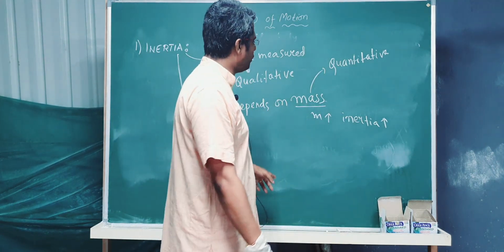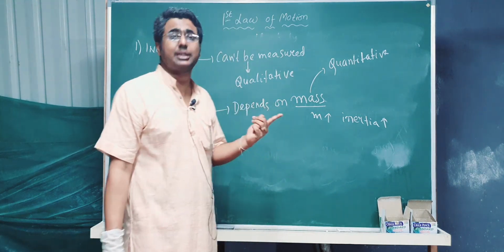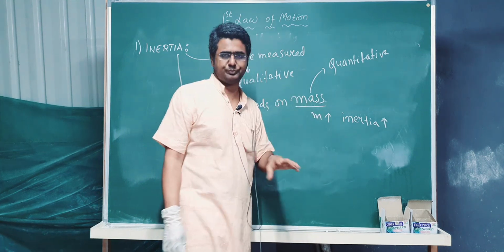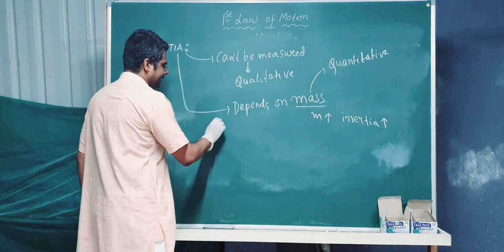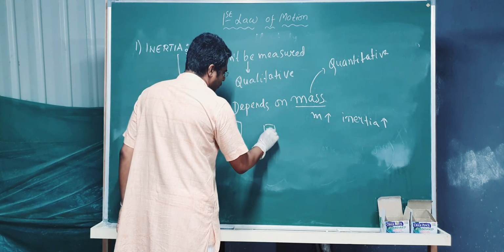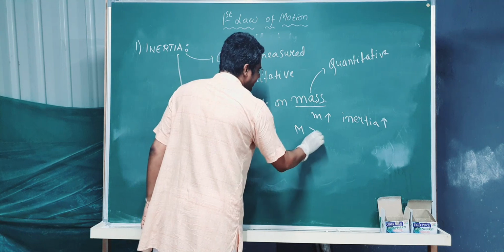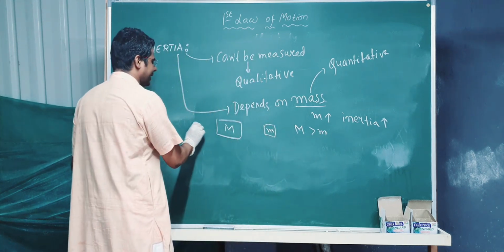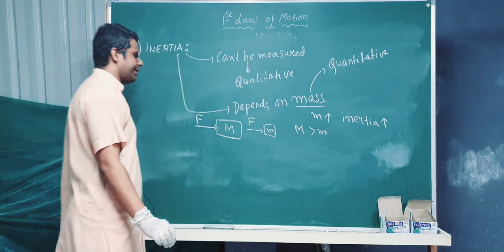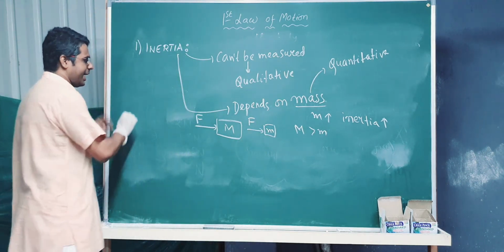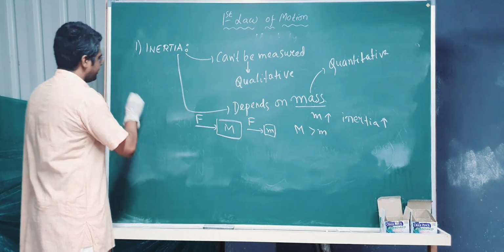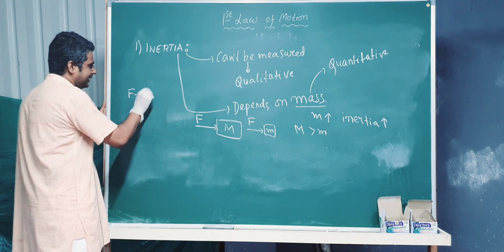Now we have to understand, physics means mathematics. So we have to understand by mathematics how this is true. Here is a body of mass M and here is a body of mass small m. Capital M is more than small m. In both cases I apply a force F, the same force F. It is going to produce some acceleration. I know force is equal to mass into acceleration.